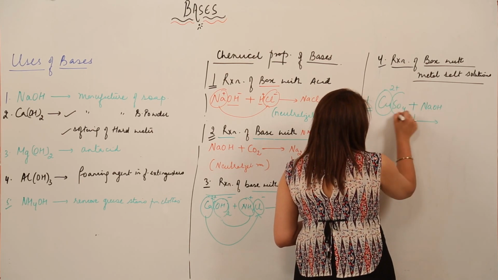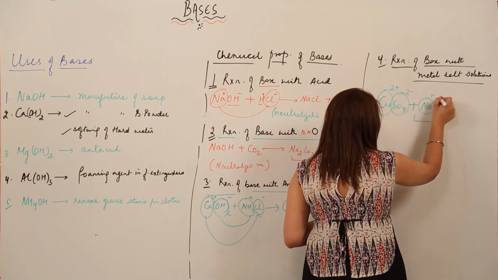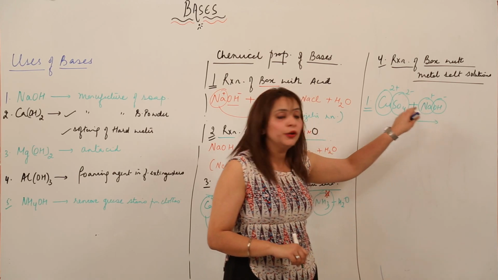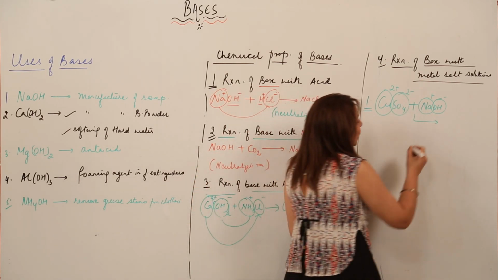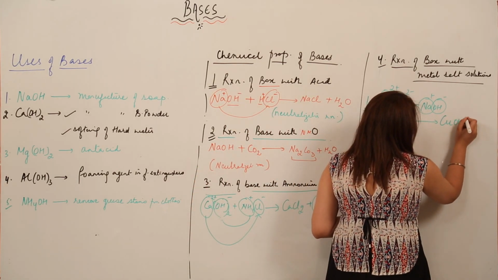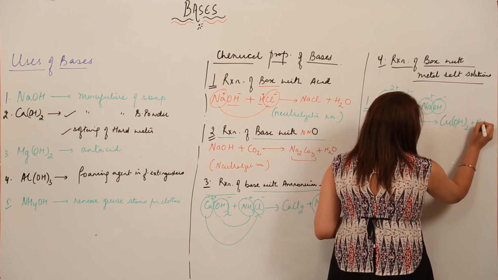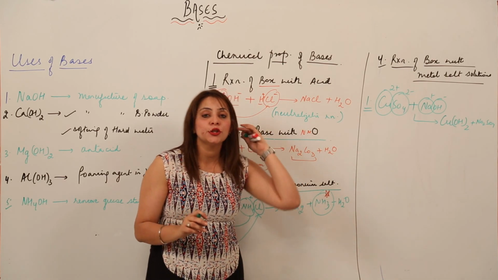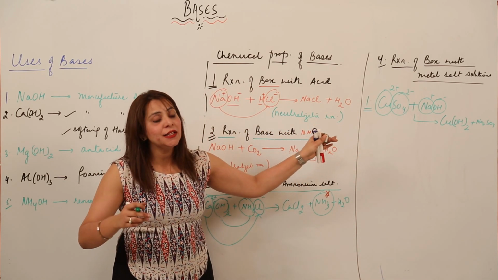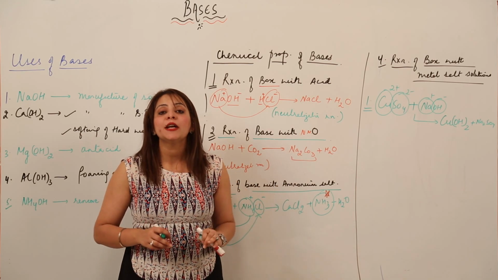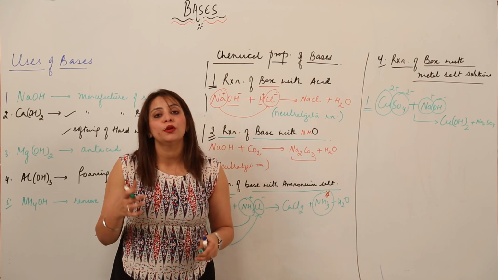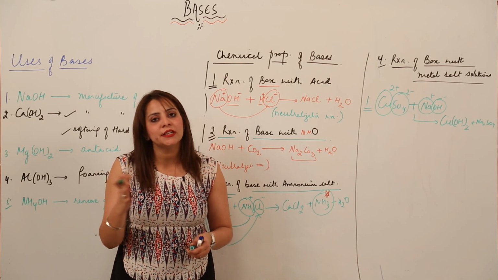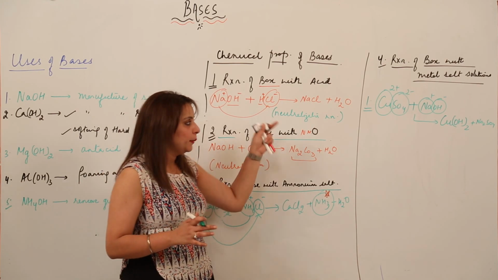See, it is 2 positive, 2 negative, positive and negative. So this positive is going to react with this negative, and this positive is going to react with this negative. So you are going to get Cu(OH)2, and you are going to get Na2SO4. Now, what type of reaction is this? Again, it is a reaction between two compounds in which they are mutually exchanging their ions. So obviously, it is a double decomposition reaction or a double displacement reaction. Both the terms mean the same.